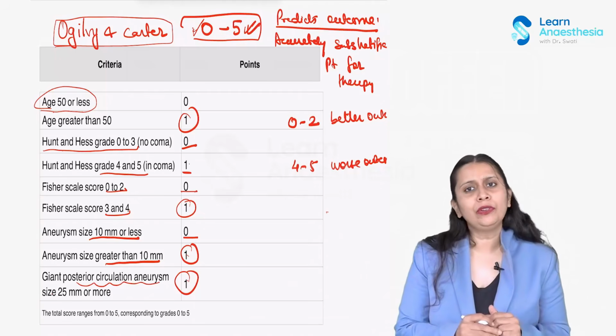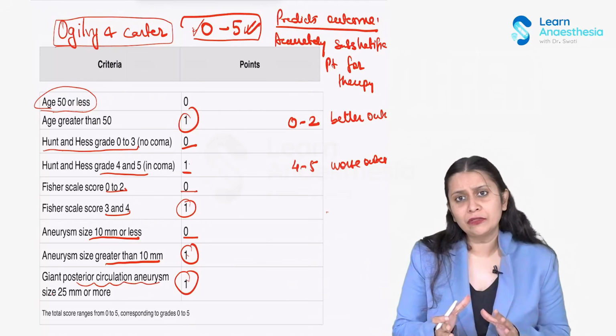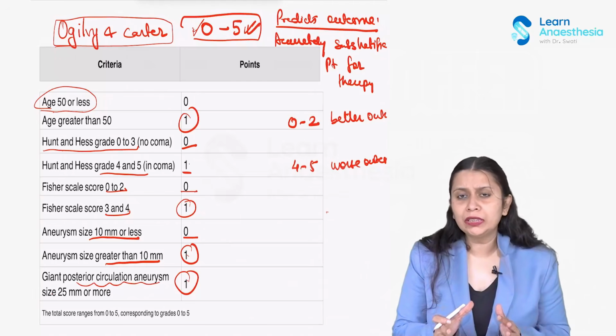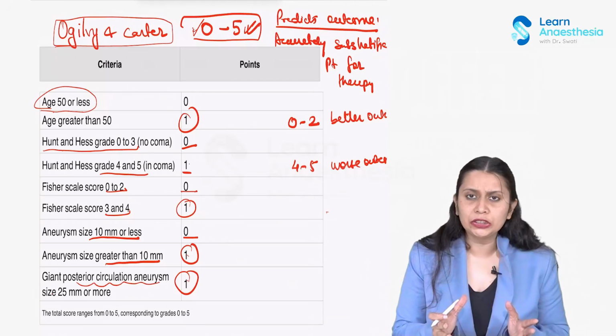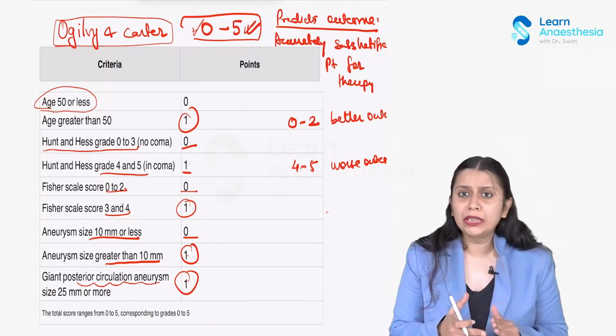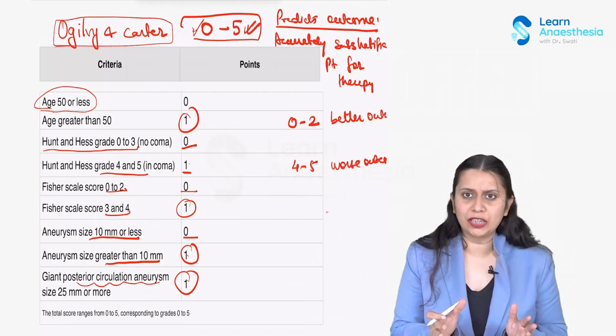So these are the different grading systems for ruptured cerebral aneurysm, and they also predict the risk of associated complications like vasospasm and delayed cerebral ischemia, and also predict the outcome in these patients. This classification is very important to be done in the patient admitted immediately with ruptured cerebral aneurysm.